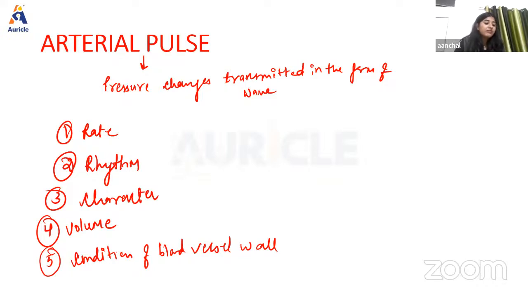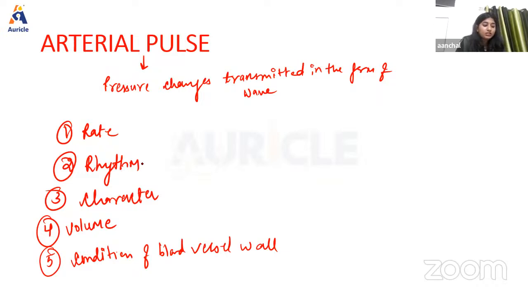Okay, now next we have rhythm. So rhythm is the regularity of the pulse, right? So it refers to the interval between beats. If the interval between beats is the same, then the rhythm is normal. But if the interval between beats is variable, then we will call it an irregular rhythm. Okay, so under normal conditions the pulse appears at regular intervals, and the rhythm of the pulse becomes irregular in some conditions like arrhythmia, atrial fibrillation, extrasystole. So in these conditions, the rhythm can be irregular.